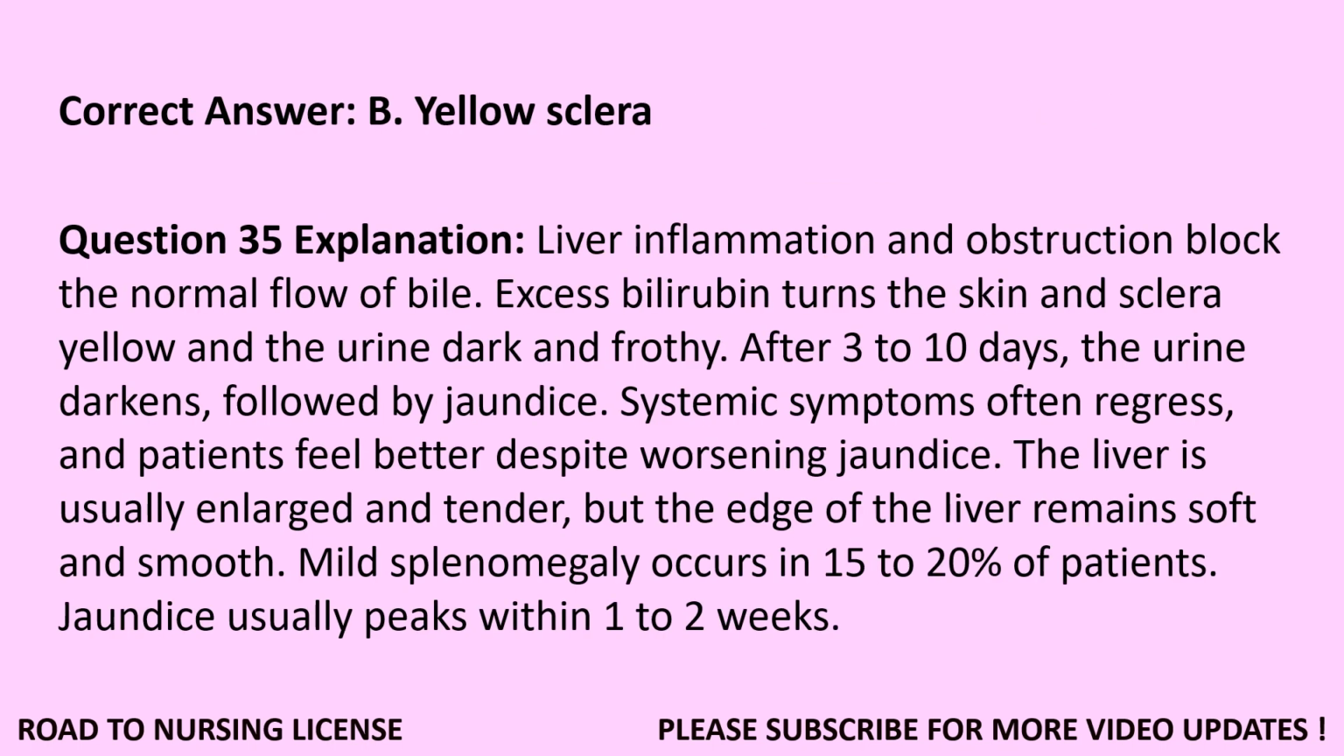Correct answer, B. Yellow sclera. Question 35. Explanation. Liver inflammation and obstruction block the normal flow of bile. Excess bilirubin turns the skin and sclera yellow and the urine dark and frothy. After 3 to 10 days, the urine darkens, followed by jaundice. Systemic symptoms often regress, and patients feel better despite worsening jaundice. The liver is usually enlarged and tender, but the edge of the liver remains soft and smooth. Mild splenomegaly occurs in 15 to 20% of patients. Jaundice usually peaks within 1 to 2 weeks.